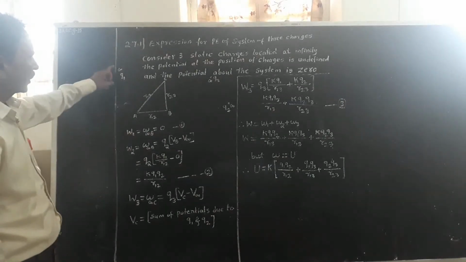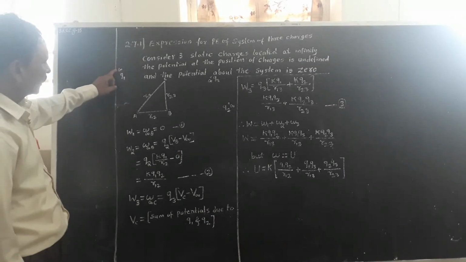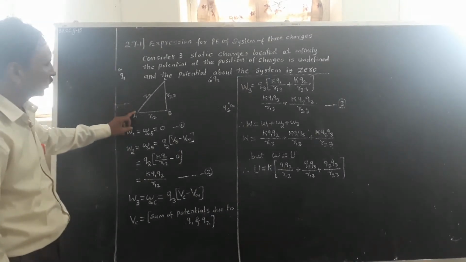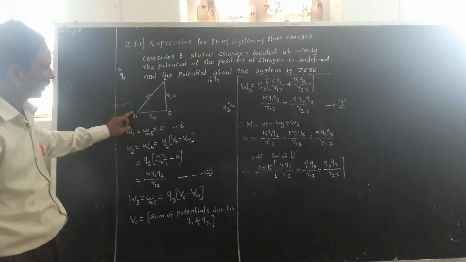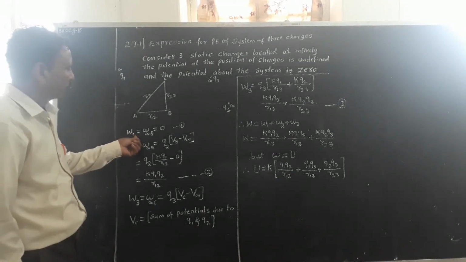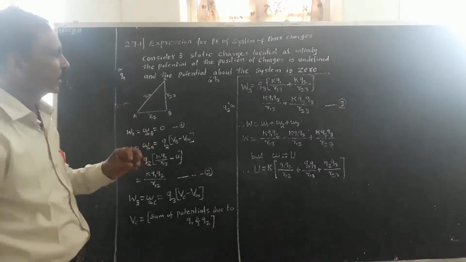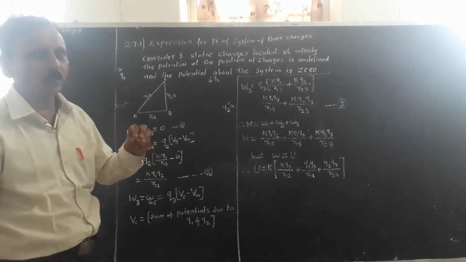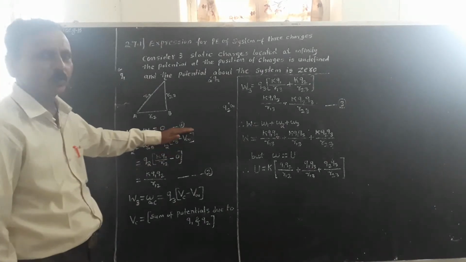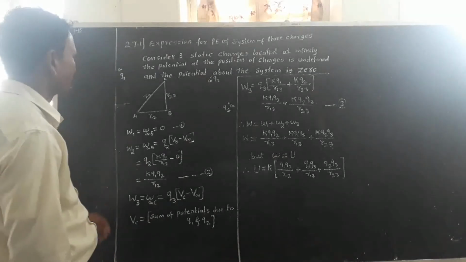Now, the work done in moving a charge from infinity to point A is W1, and W1 is equal to 0, because work done in the absence of an external electric field is equal to 0. Consider this as equation 1.